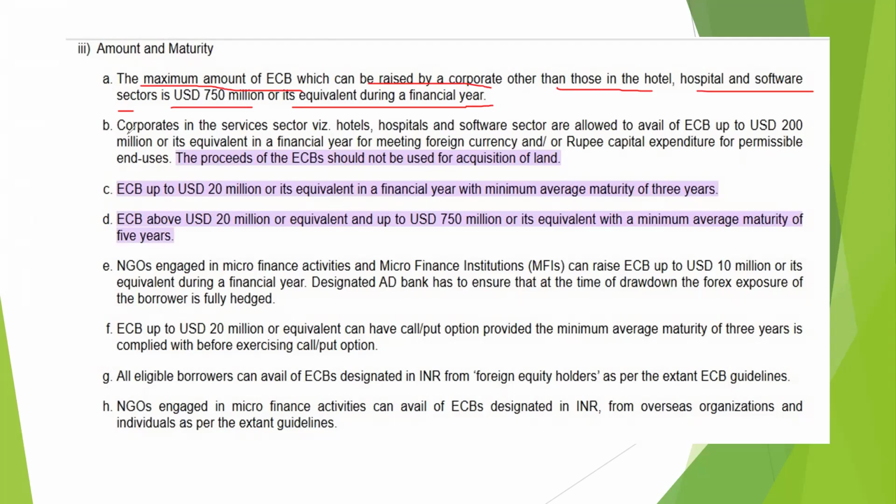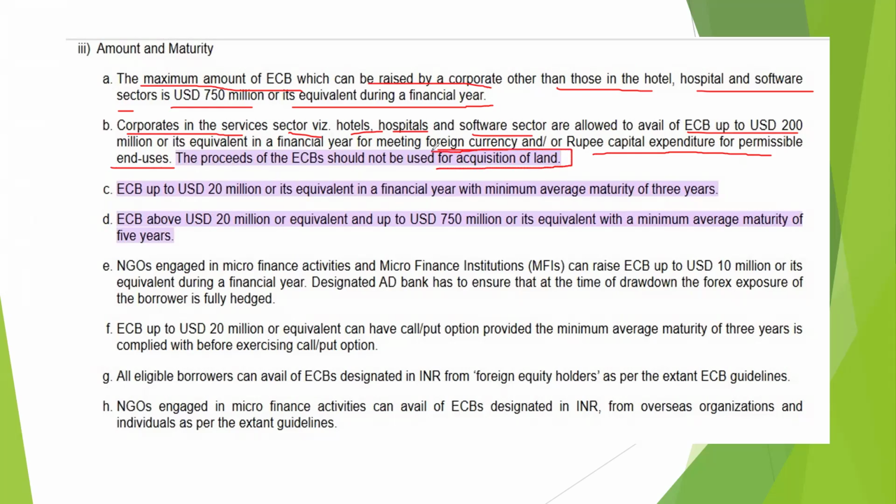Next, corporates in the hotel, hospitality and software sector are allowed to avail ECB up to $200 million or its equivalent in a financial year for meeting foreign currency and rupee capital expenditure for permissible end usage. The proceeds of the ECB should not be used for acquisition of land.